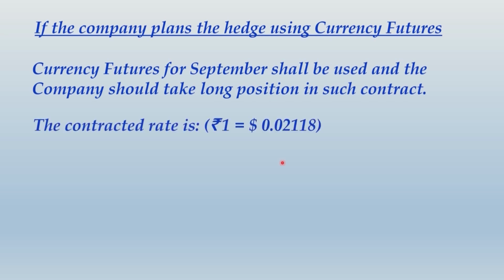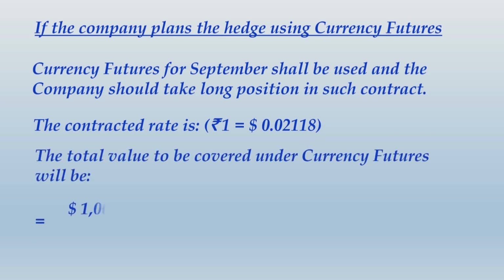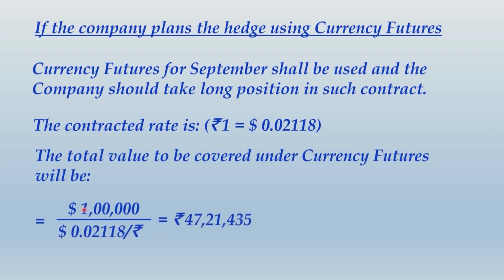The contracted rate in the currency futures is rupee 1 equals $0.02118, and the amount to be hedged is $1 lakh. So the total value to be covered under currency futures will be $1 lakh divided by the contracted rate, and the resulting rupee value to be covered will be rupees 47,21,435. Please take note of this much.